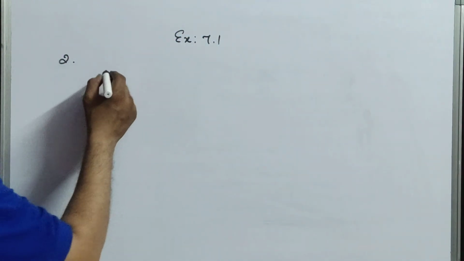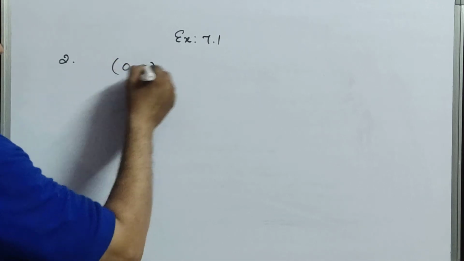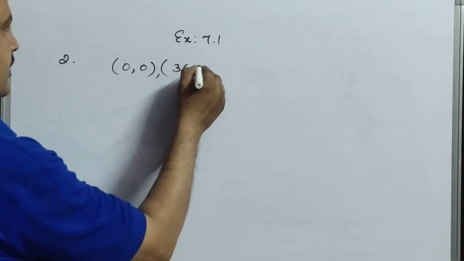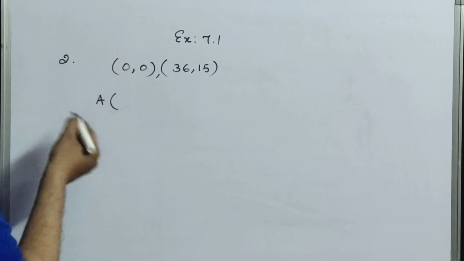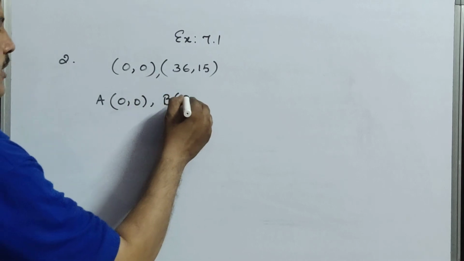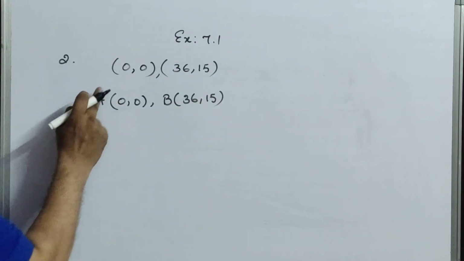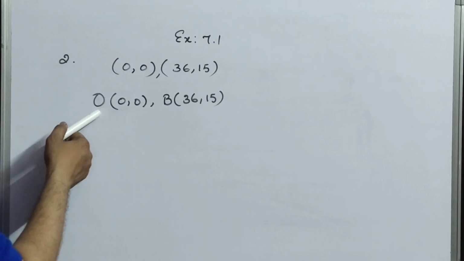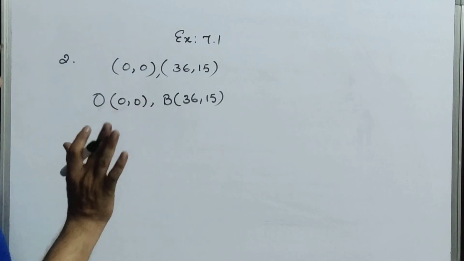Okay. That means he has given the points. What are the points? 0, 0 and 36, 15. As I told you, consider this one as A, or if you wish O also, no problem. So 0, 0 and here B is 36, 15. Because maybe you get confused, you can write it as A also, no problem. It depends completely upon you.